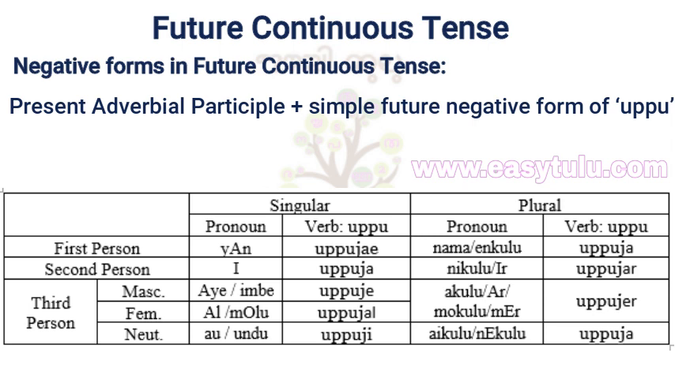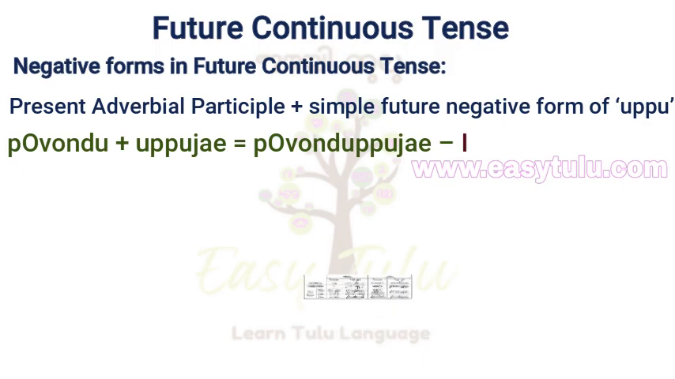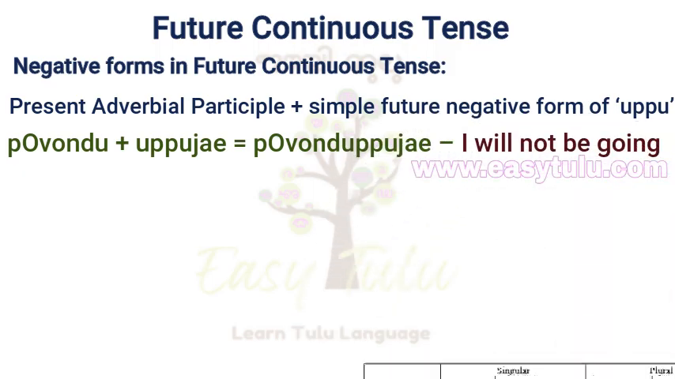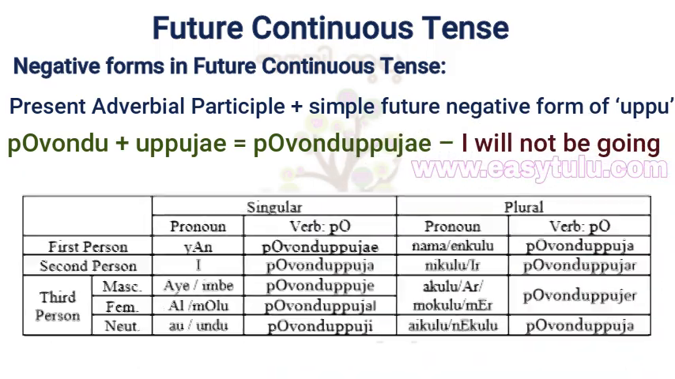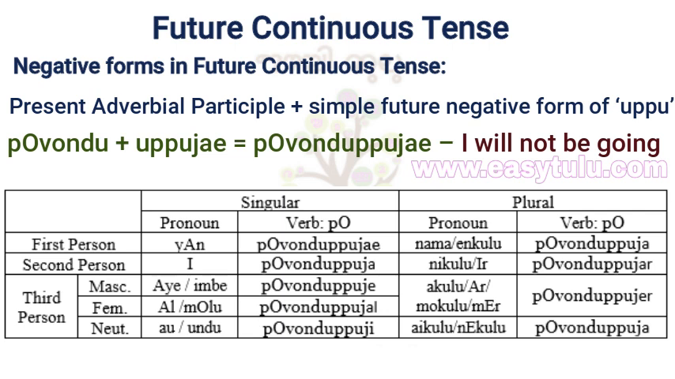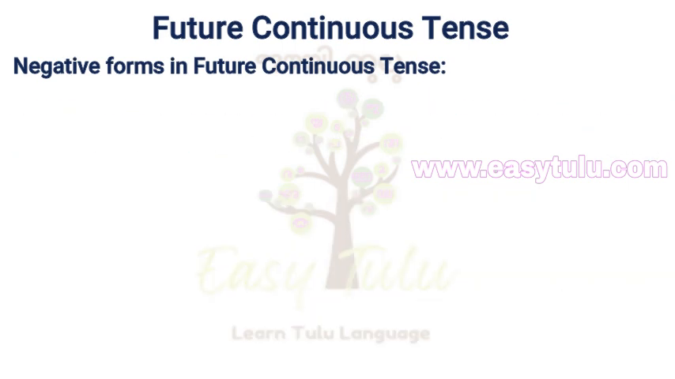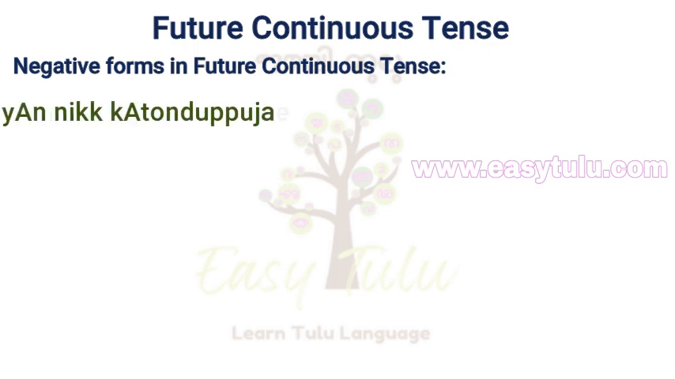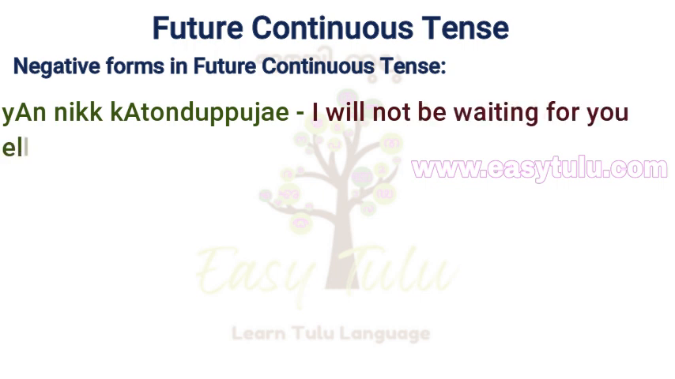Now we have to add this to present adverbial participle. Povondu plus uppuje, povonduppuje. I will not be going. Okay, now let us see few negative sentences in future continuous tense in Tulu. Yana nikku kaatonduppuje, I will not be waiting for you.